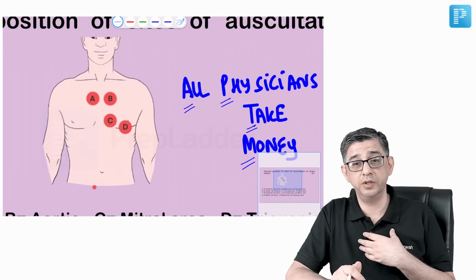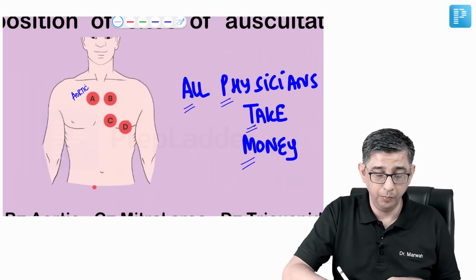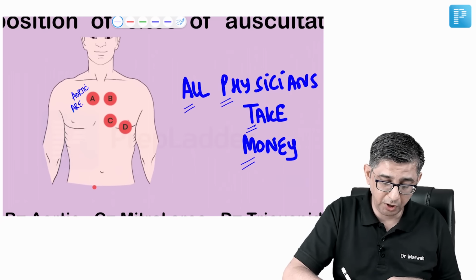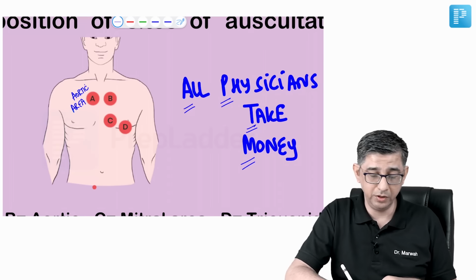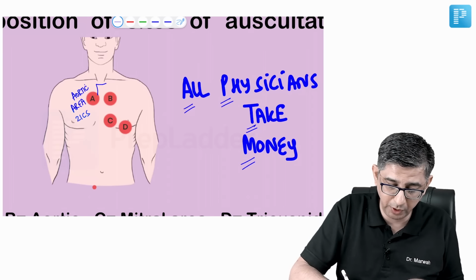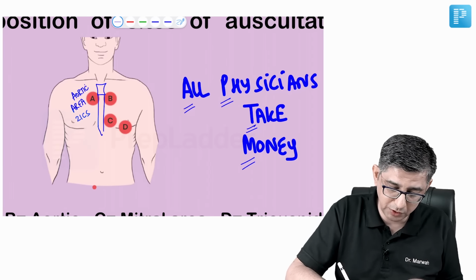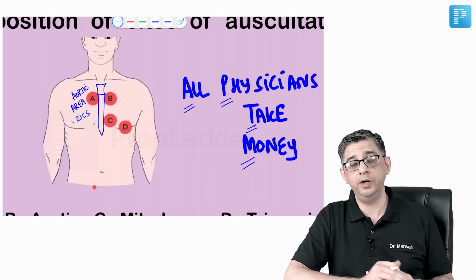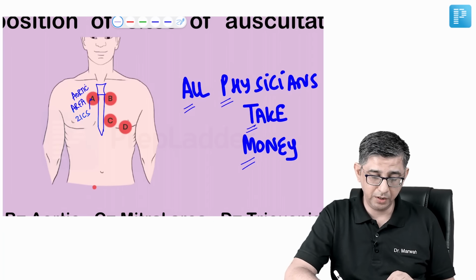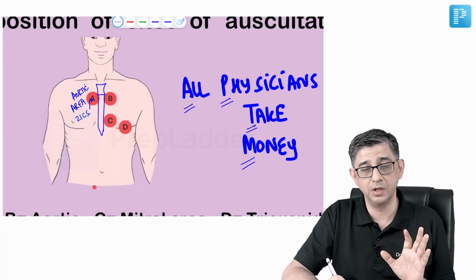Aortic valve first. The aortic valve is definitely on the left hand side, but the auscultation of the aortic valve is done on the right side, on the second intercostal space, parasternal line. I mean, if I just draw, this is the manubrium sterni here. This is going to be the sternum of the patient. This is the xiphisternum. So on the second intercostal space parasternally, this is where you keep your stethoscope to hear for the murmur of aortic stenosis.